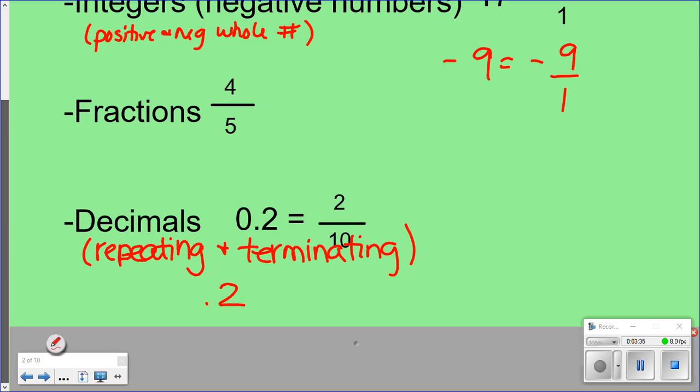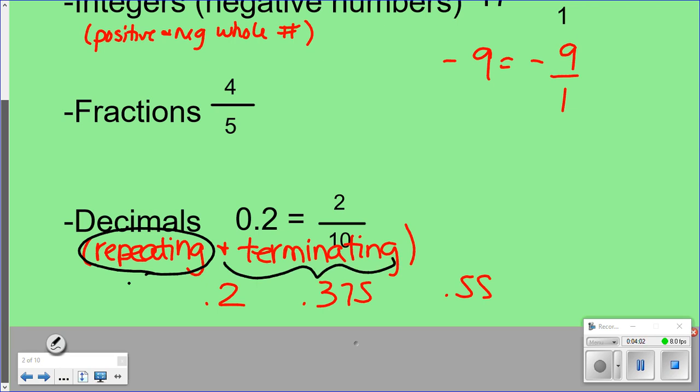You could write that in a fraction, right? Every decimal we wrote in a fraction stopped. Every single thing. I think we did this as an example. Everything we wrote as a fraction was a terminating decimal. Now, one thing we did not talk about was how to change a repeating decimal into a fraction. And that's going to be the new part of today. That's going to be later on. So we know how to do this already. This is how we don't know how to change that, and that will be today. Okay? Any questions on this so far?